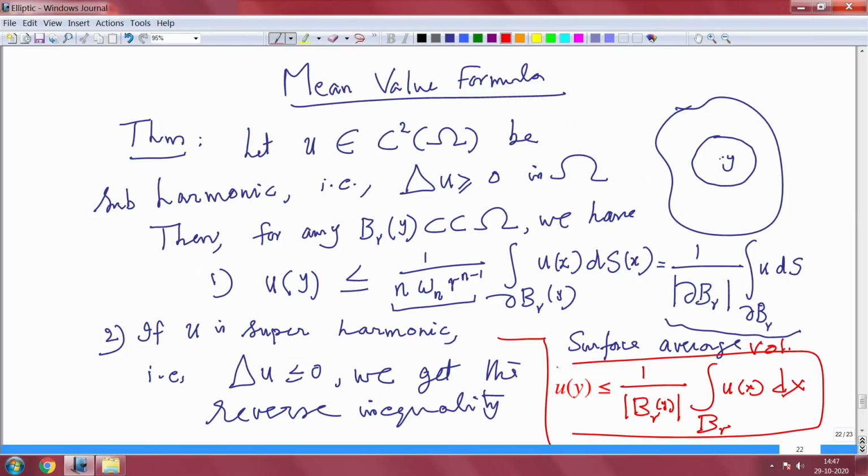If you want to find the value at one point, you average. You can average it in any ball, as long as the ball is inside. So, either you can take the surface average or the internal volume average. That is what you will be getting.